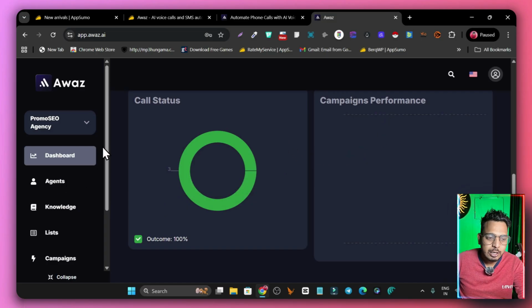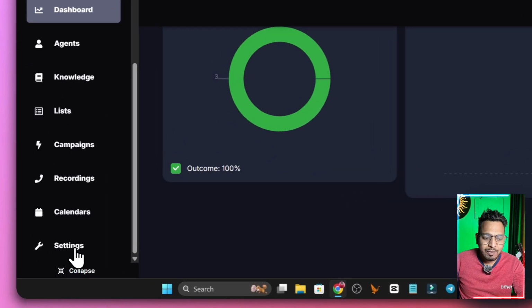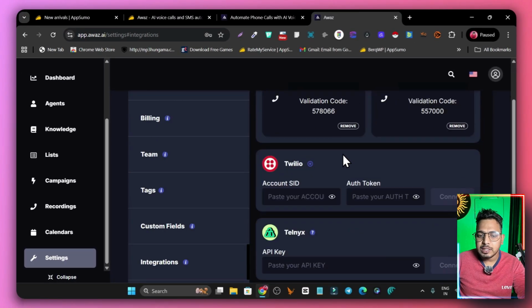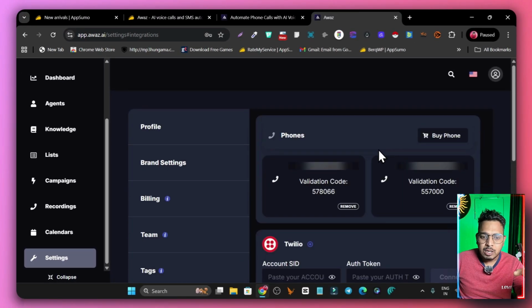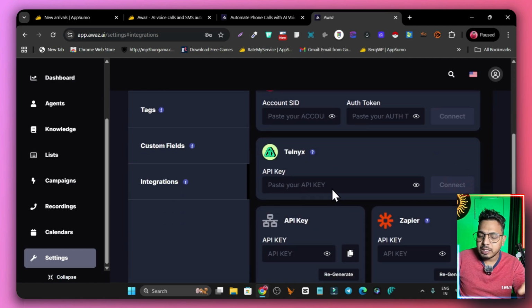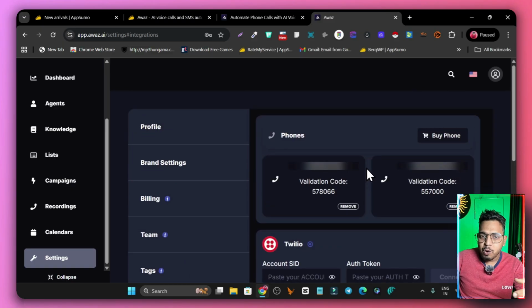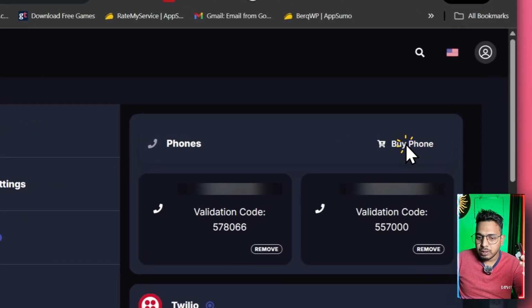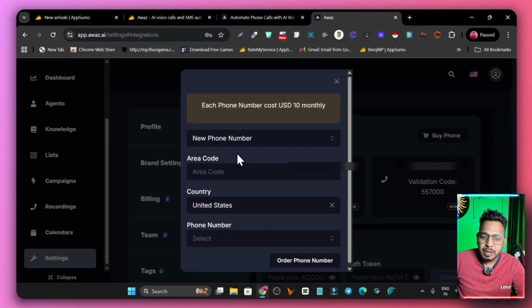First we need to connect our phone number, and for that we go to the settings, and under the settings we go to the integrations. In the integrations you can see the phone number that you have connected. If you have a Twilio or a similar number, you can also just connect the API here. If you want to connect third-party integrations with this API, they are available in the integration section. Let me go to buy phone numbers here. If you want to buy a new number you can also do that using the platform. It will cost you $10 monthly, and this is the active subscription.